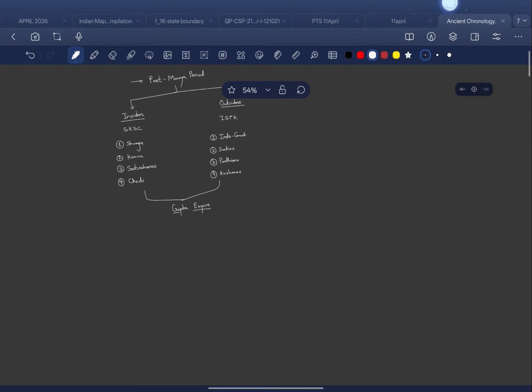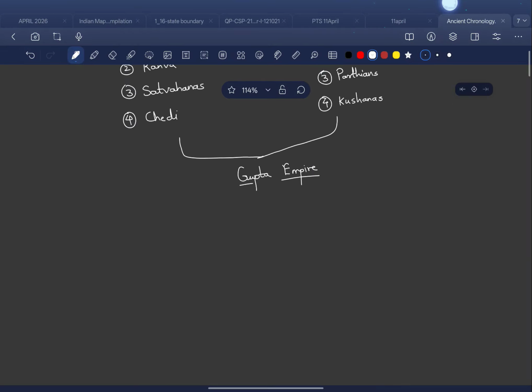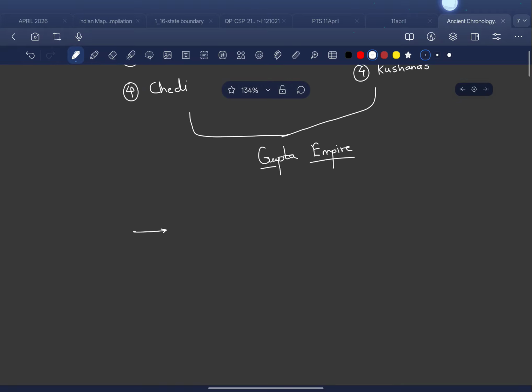Another important aspect that we know is that the Gupta Empire declined after the continuous invasions of the Huns, and that was the post-Gupta period.